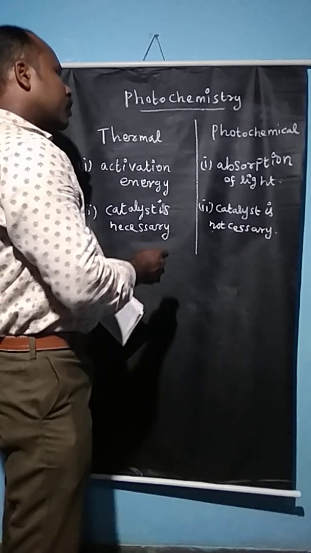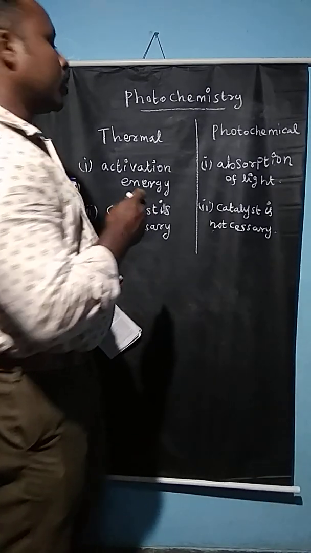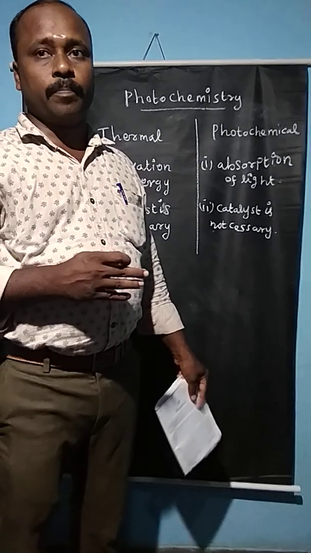So these are the 2 points of difference between the thermal reactions and photochemical reactions.